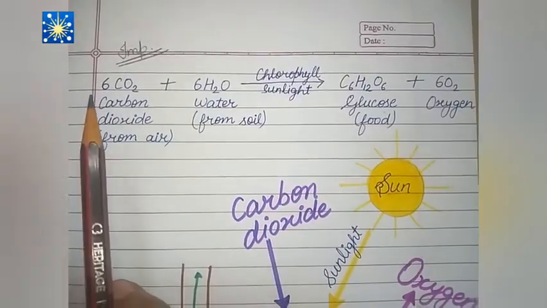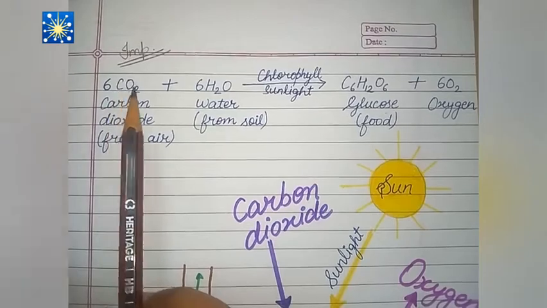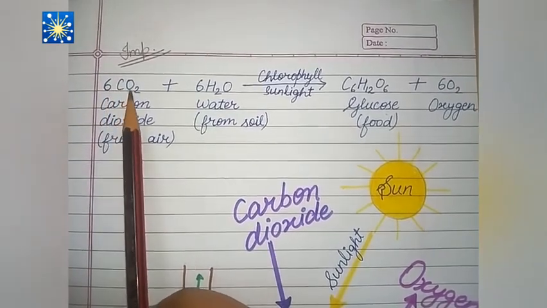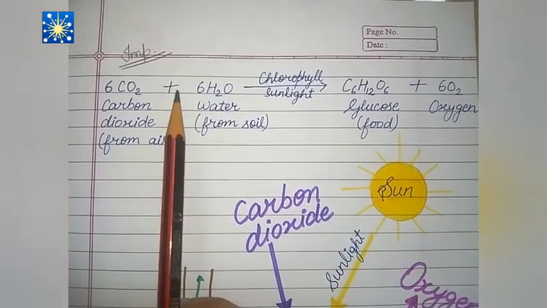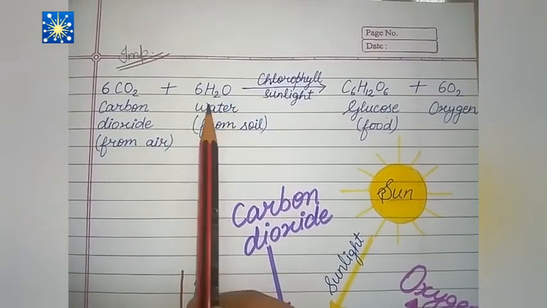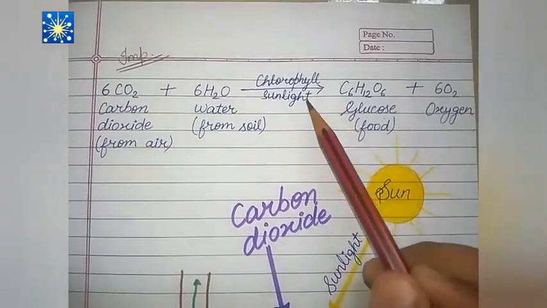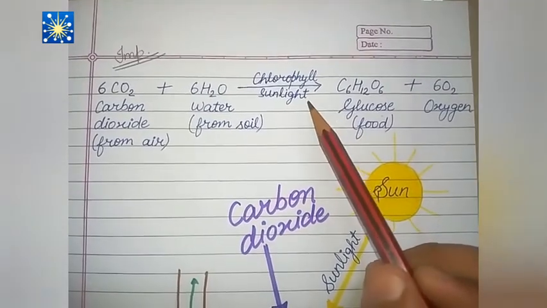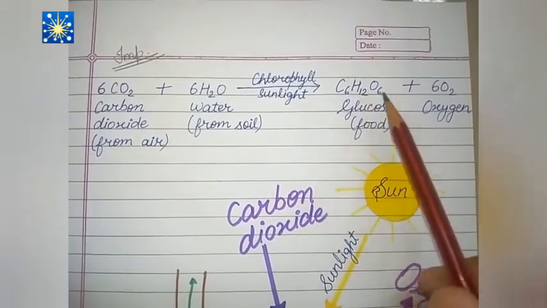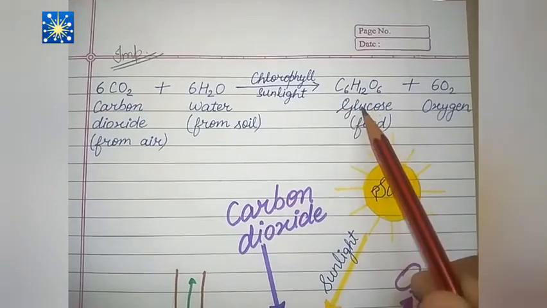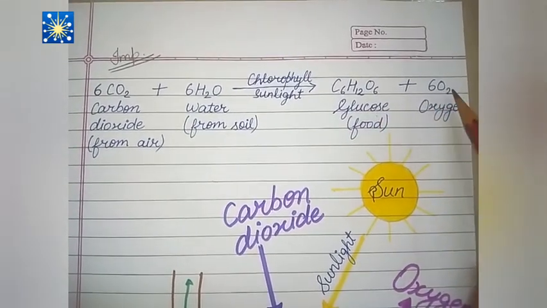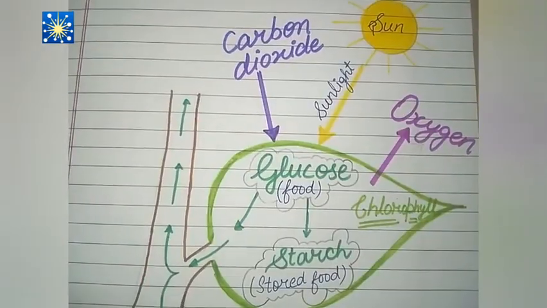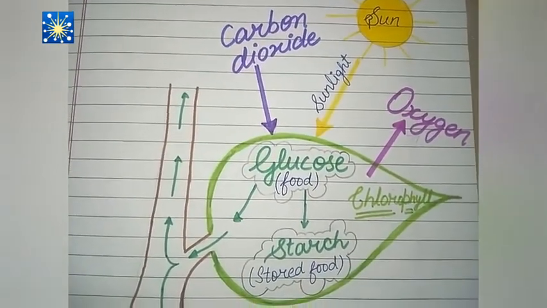And here is the chemical reaction for photosynthesis, in which 6 molecules of carbon dioxide, which are taken from air, react with 6 molecules of water in the presence of chlorophyll and sunlight. Then the green plants prepare 1 molecule of food in the form of glucose and also release 6 molecules of oxygen gas. Now let's see the process through the diagram.